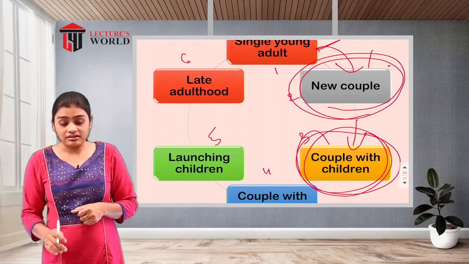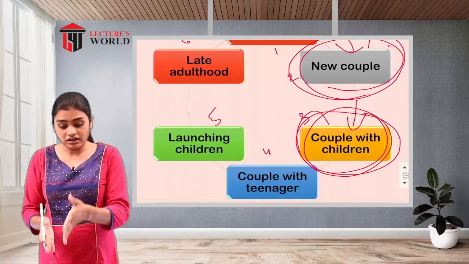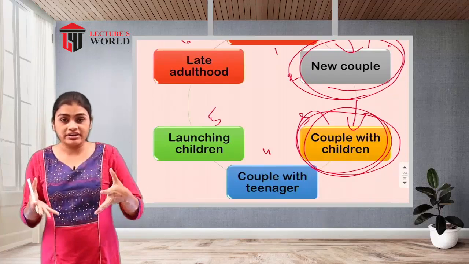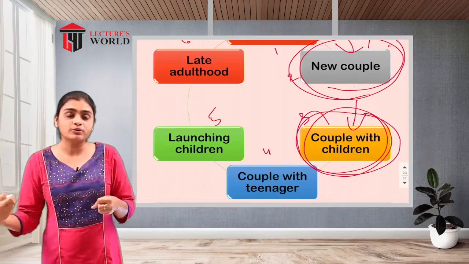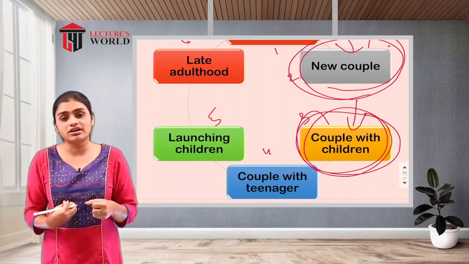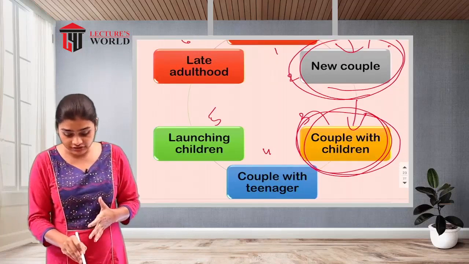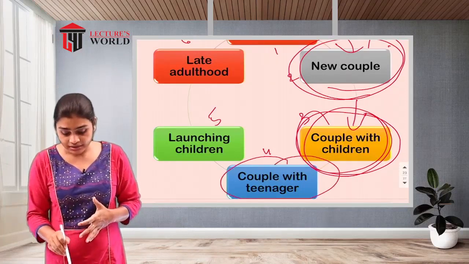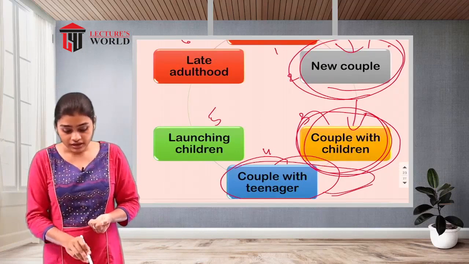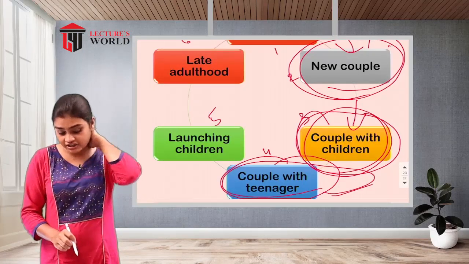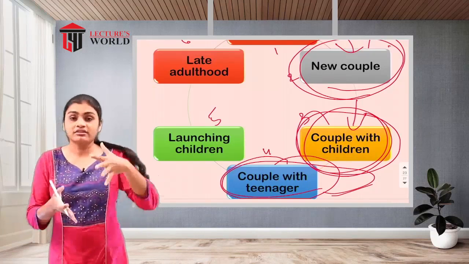Now the couple who already have children are going to take care of those children. They will be involved in the upbringing and rearing of the children. And after that the children will come to the period of teenager. And this couple with teenager, again they are going to be involved with the teenager.